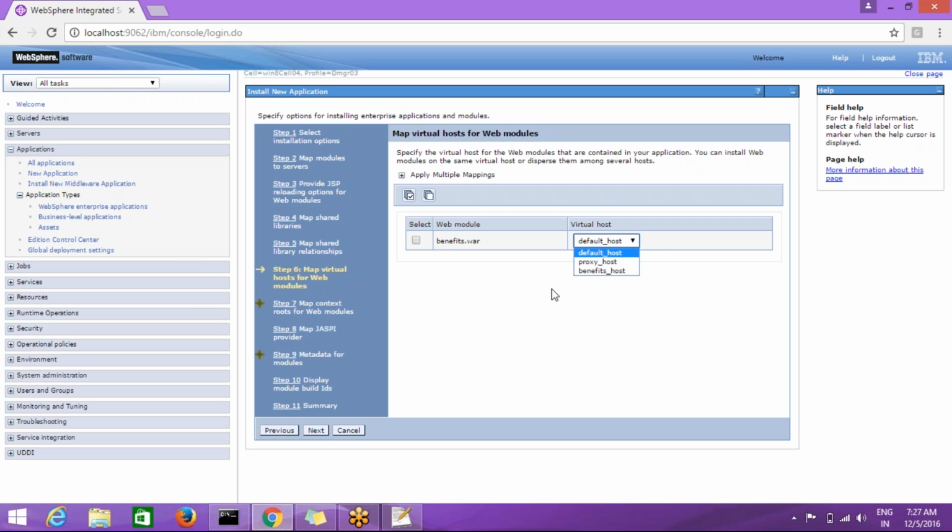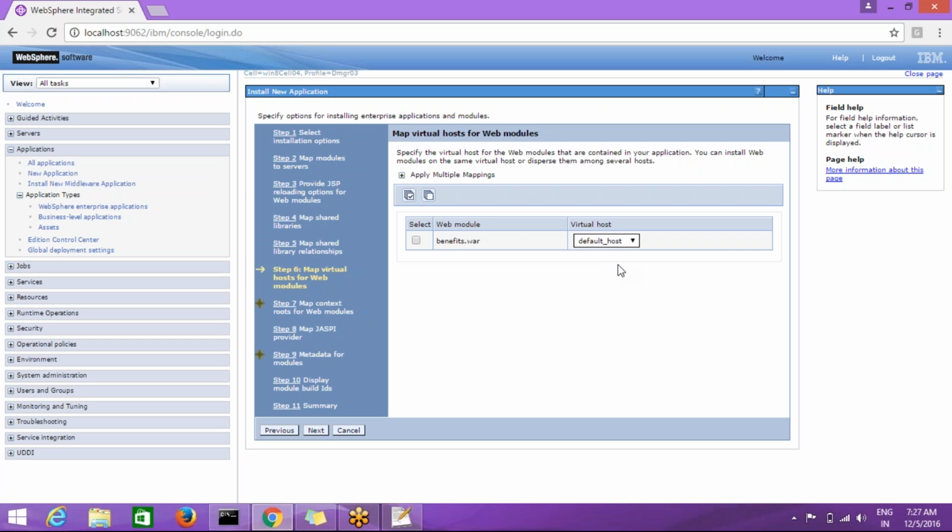Virtual host means it is the combination of IP address and port number which is used to access the application. By default this application is mapped with the default host.